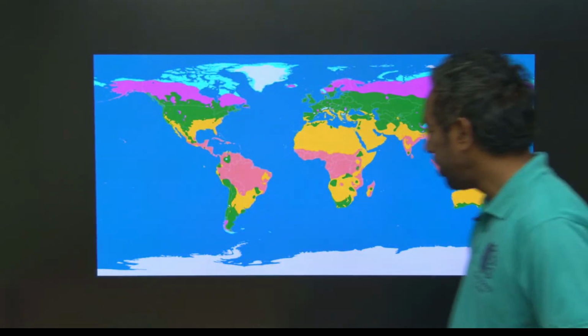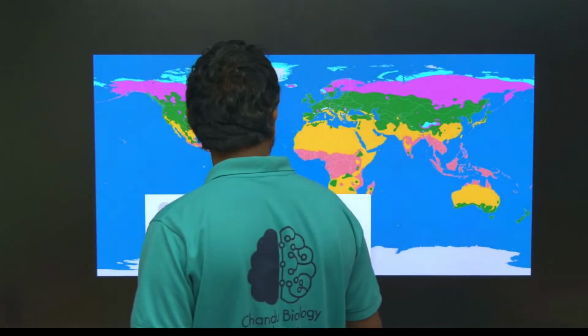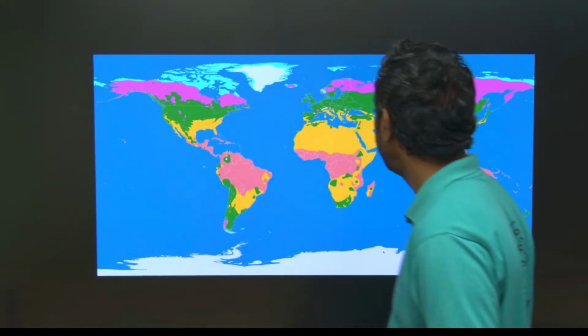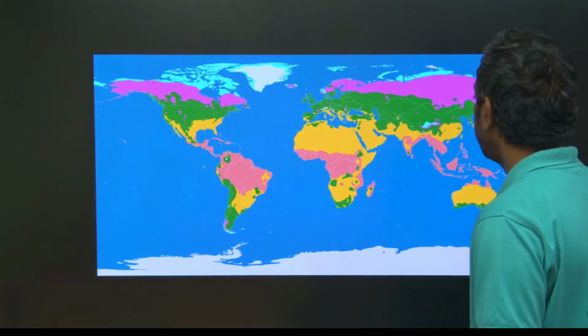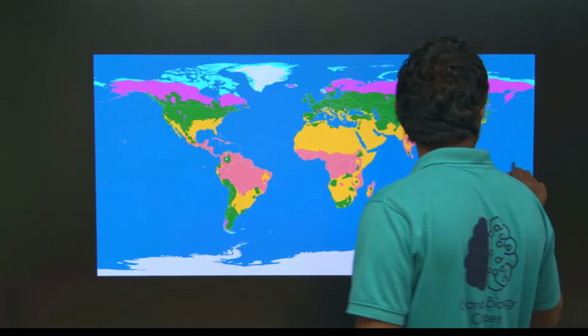Guys, just look here. I am going to segregate the latitude gradient of landforms. This is equatorial.